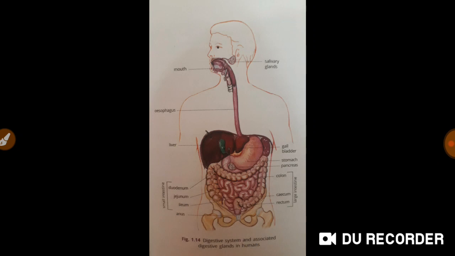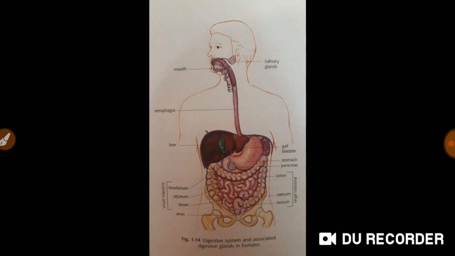In buccal cavity we have three things: tongue, teeth and salivary glands. Fine? Tongue mixes food with saliva and helps in swallowing. Teeth masticate food and mix it with saliva. And salivary glands produce saliva, and this saliva moistens food and contains few important enzymes. Fine.